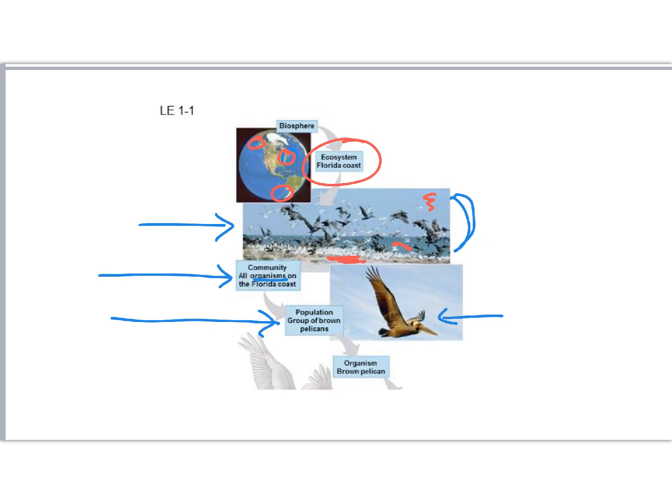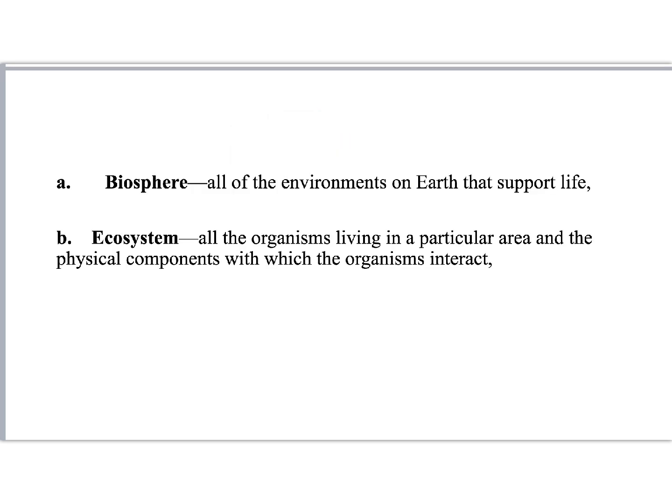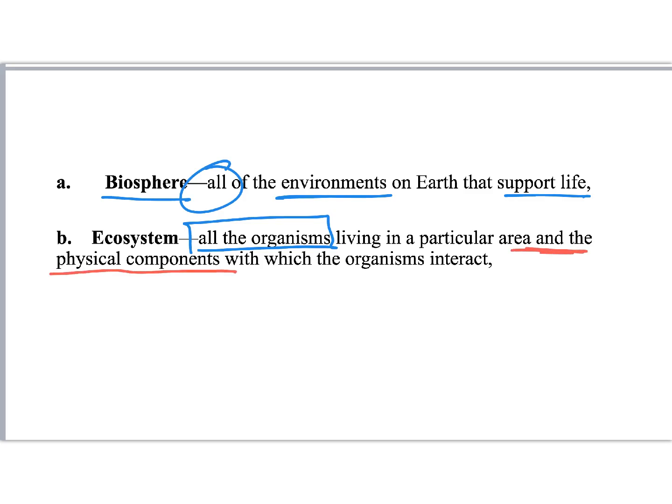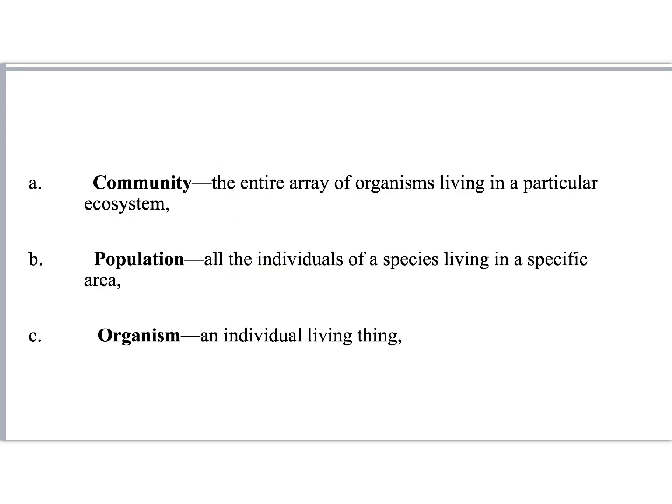A single organism, here let's flip to the next page. Oh, sorry, we'll do some definitions. Okay, biosphere. So that's all the environments on Earth that support life. An ecosystem, all of the organisms living within a particular area, and the physical components with which the organisms interact, like the sand, rocks, non-living components. The community are all of the different types of organisms or the array of organisms that are living in a particular ecosystem, such as the white birds and the pelicans and the grasses and the fish.